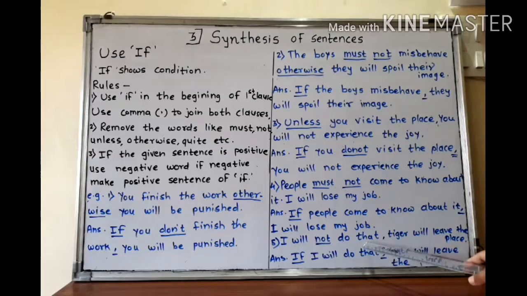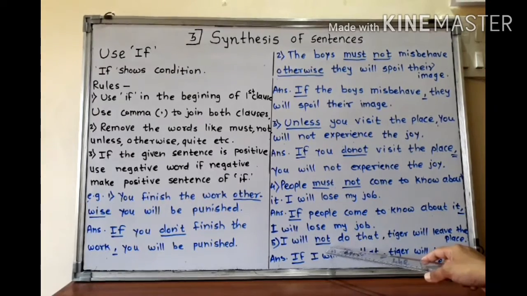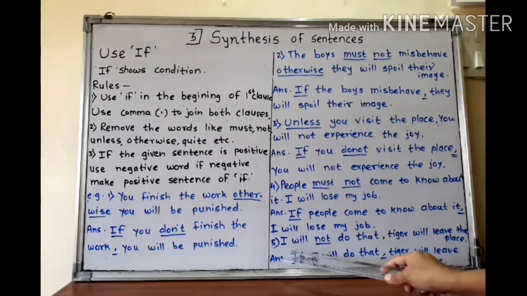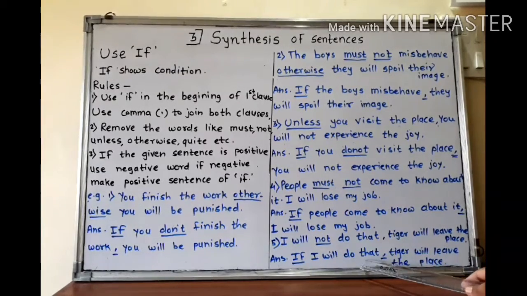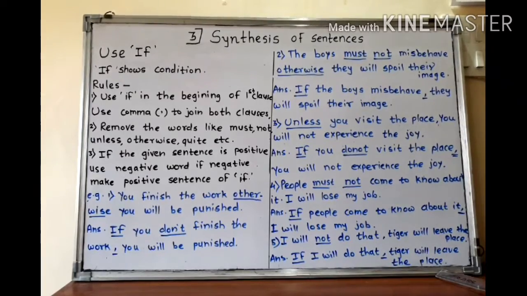I will not do that. Tiger will leave the place. I will not do that is the first clause. Tiger will leave the place is another clause. Will not, we have to remove from the clause and write the sentence. So how will be its answer? If I do that, comma, the tiger will leave the place.